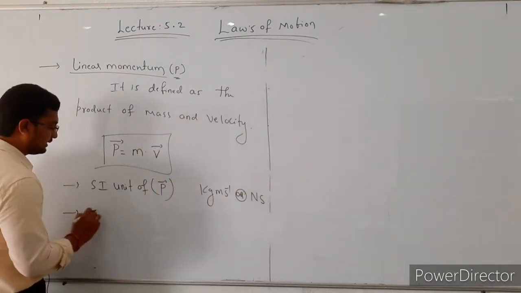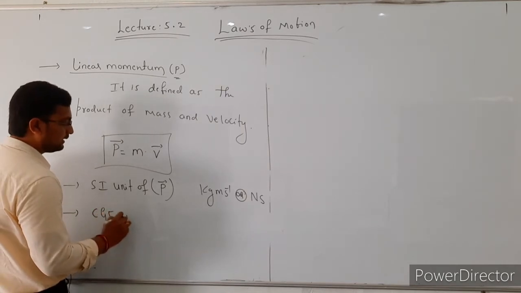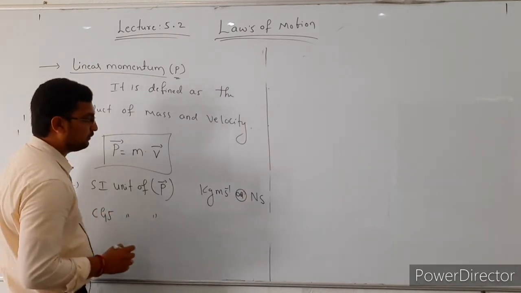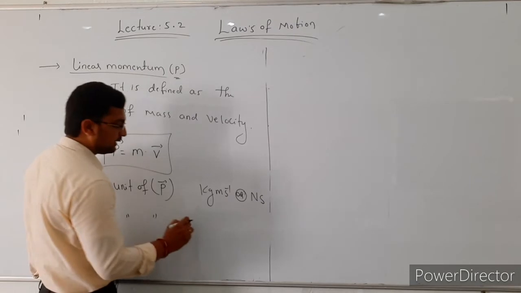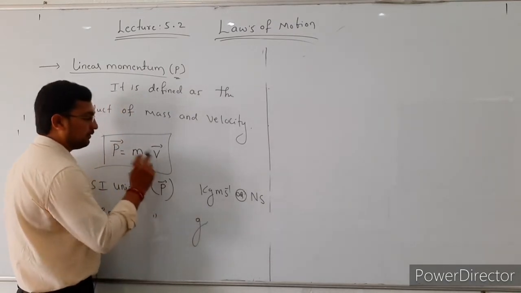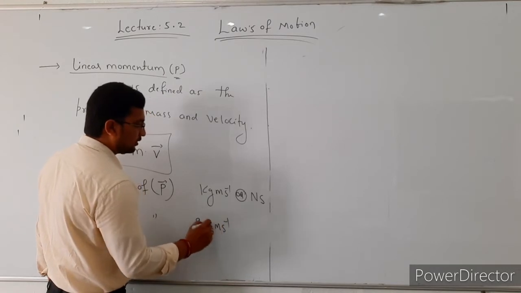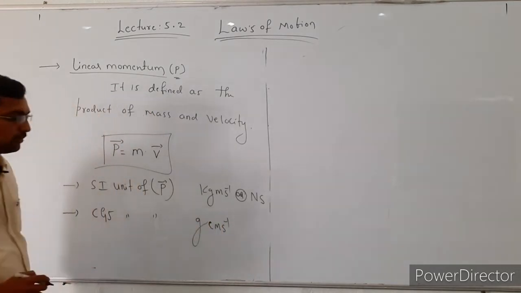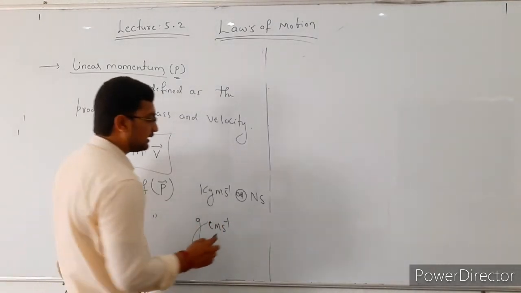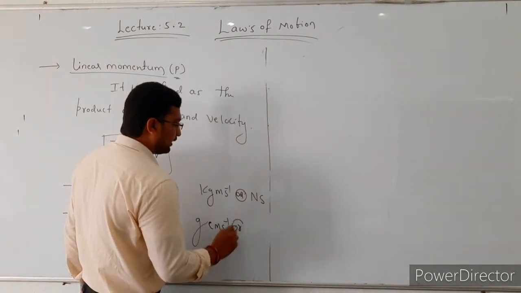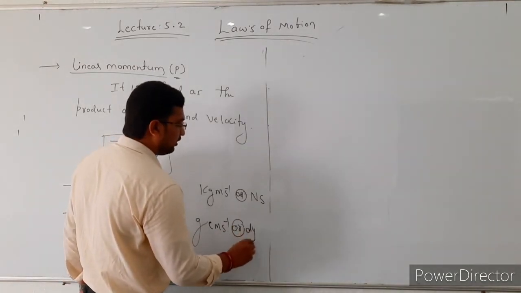And the next one, CGS unit. In CGS system the mass is measured in terms of gram and the velocity is measured in terms of centimeter per second. So this is the CGS unit of linear momentum, gram centimeter per second or dyne second.